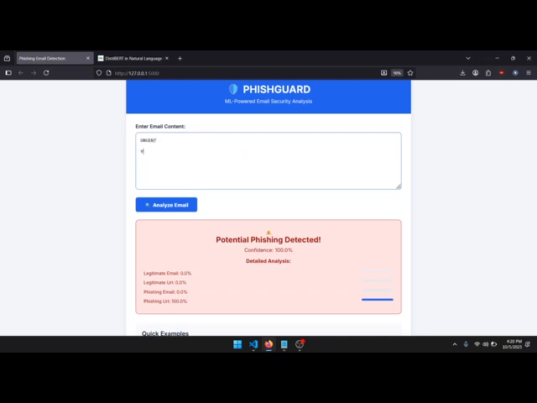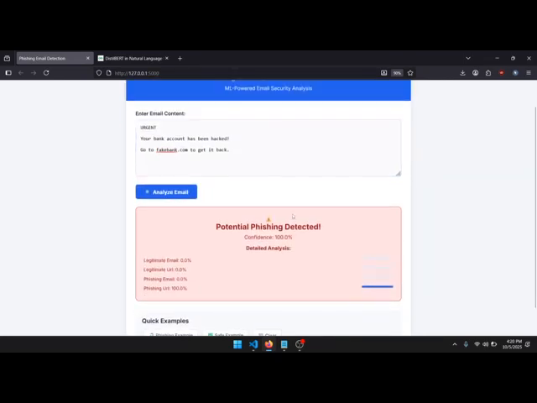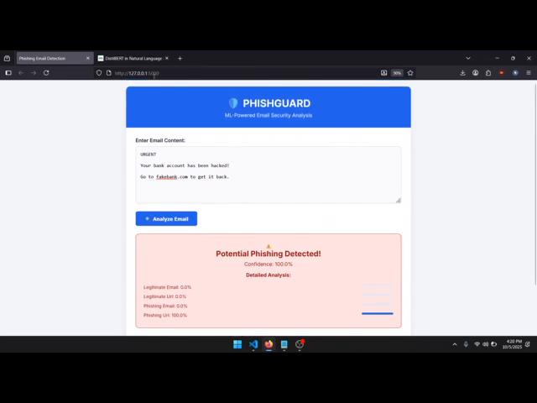Urgent. Your bank account has been hacked. Go to fakebank.com to get it back. Now, when we click Analyze Email here, again we see the same result. Phishing URL 100%. Now, what kind of model are we using for this analysis?